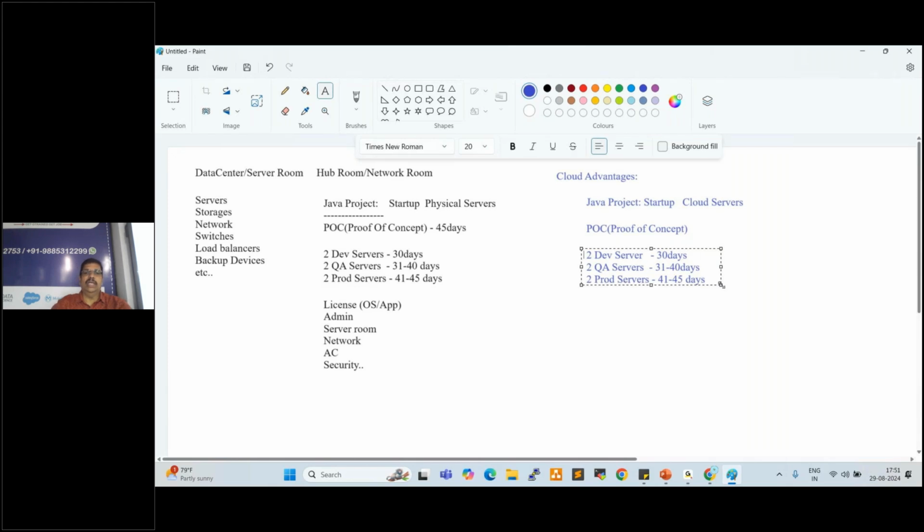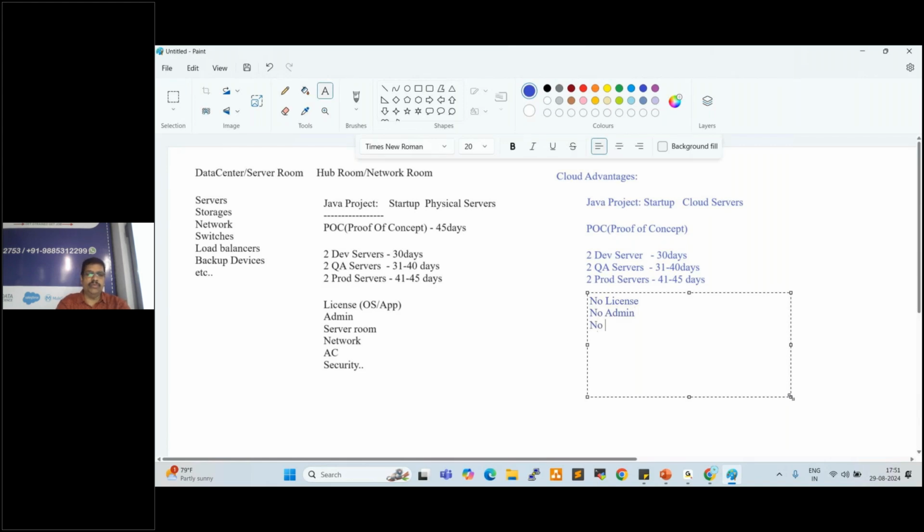When we use cloud servers, there is no licensing; AWS, the cloud vendor, will take care of that. No admin needed here. As a DevOps engineer or cloud engineer, we can create the servers and hand them over to the project.